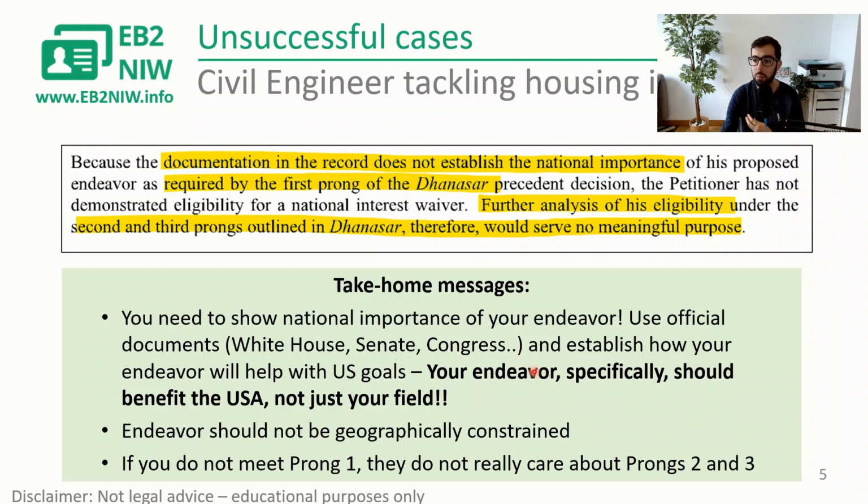So your endeavor specifically should benefit the USA, not just your field. The endeavor should not be geographically constrained, so like this person, he was mentioning that he will work in Florida. That's fine, you can mention where you're going to be located, but you have to make sure that you also convey how being in Florida, in this case, how you're going to benefit the whole of the United States or a majority of the United States, or it will be a global endeavor, which can also be true, right?